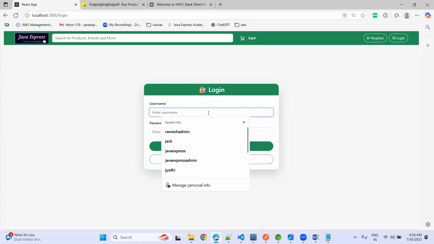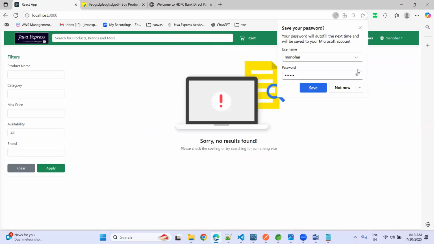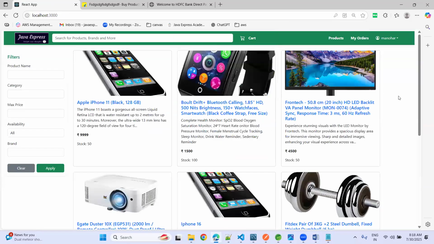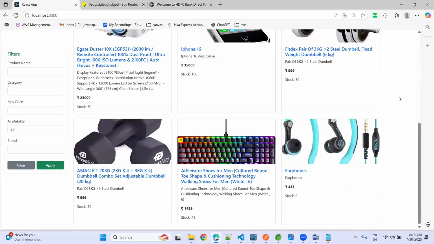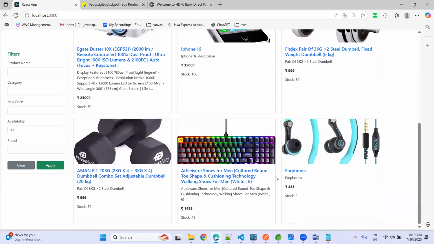Okay, now I want to log in. I will use the Manohar login, provide the password here and click on login. Login successful. Now it is redirecting here. Now you can see the available products from the database. That means this whole thing is fetching data from the backend. Here we are not discussing backend development, it is completely front end development. So you can see all the products available here.